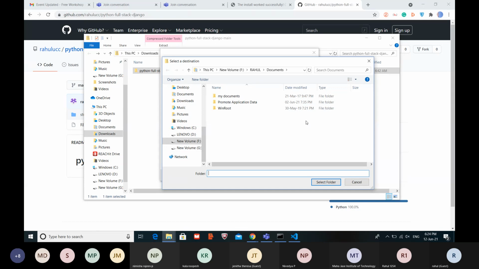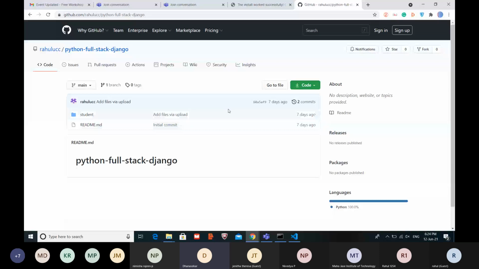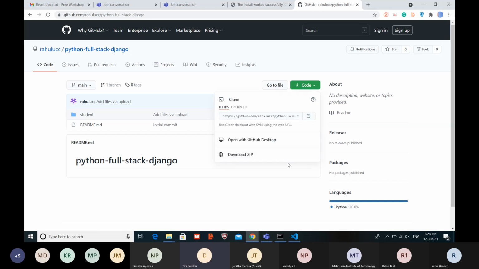Sir, can you explain again how to download the file? Okay. First of all, visit this site, github.com/rahulucc and Python full stack, and then you see the green button, code. Click on this, and click on zip.